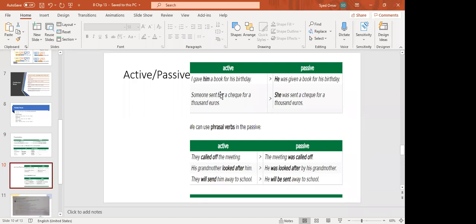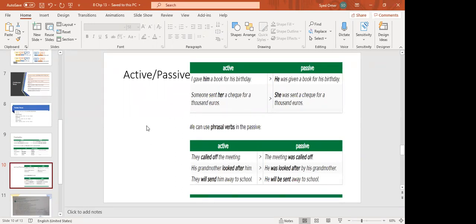So her is used for she. She was sent a check by someone for 1,000 euros. Okay. Phrasal verbs are verbs which have a preposition with them. They called off the meeting, the meeting was called off. His grandmother looked after him, he was looked after by his grandmother. They will send him away to school, he will be sent away to school by them.